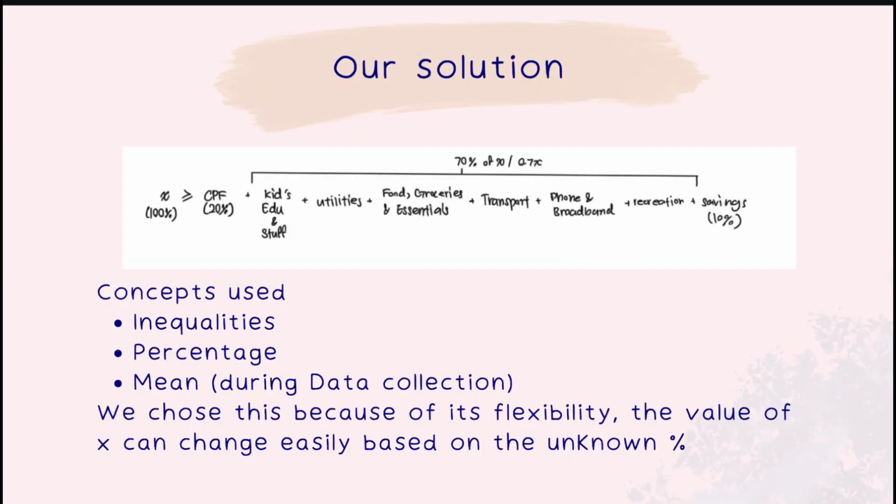Our map solution is included in this image above. We have made use of inequalities and percentages to be able to include unknown values like CPF and savings into our calculations to achieve the most realistic results. Furthermore, we chose this because of its flexibility. The value of x can change easily based on the unknown percentage.